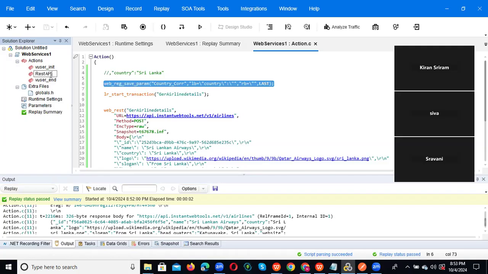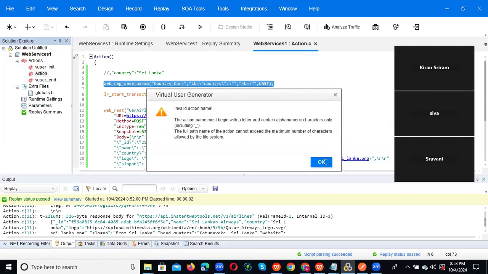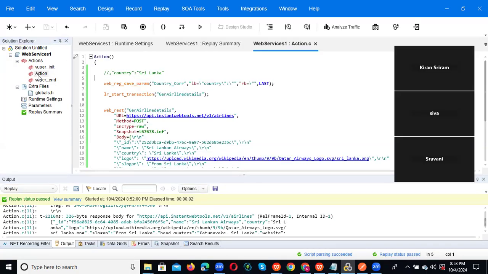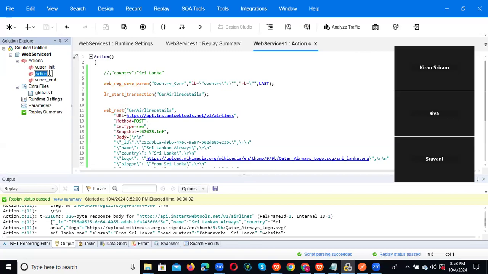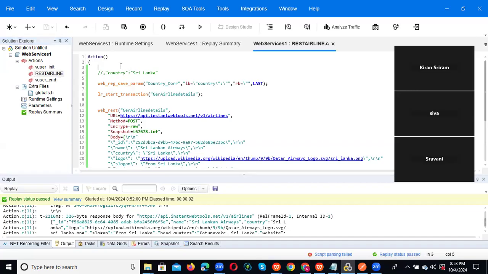Now I will rename this script as REST API testing. Get airline details API. Some special characters will not be accepted, so we can give anything. Yes, REST airline. I'm just giving it a test airline name.